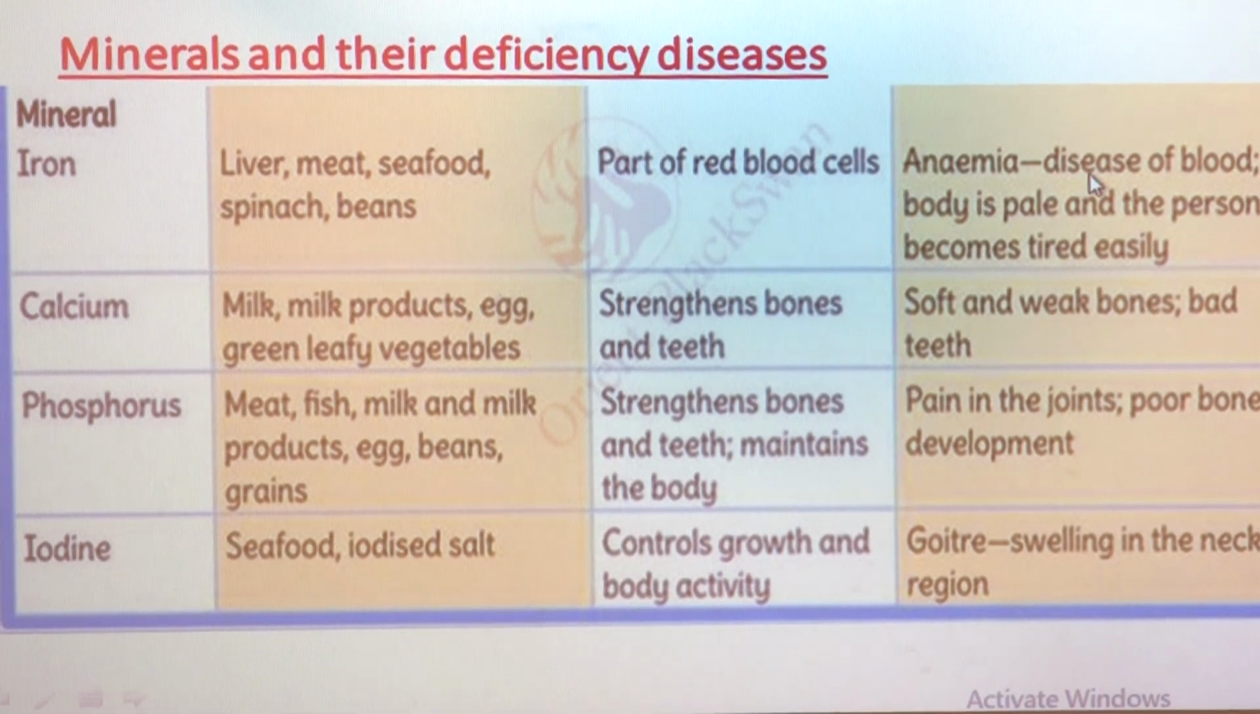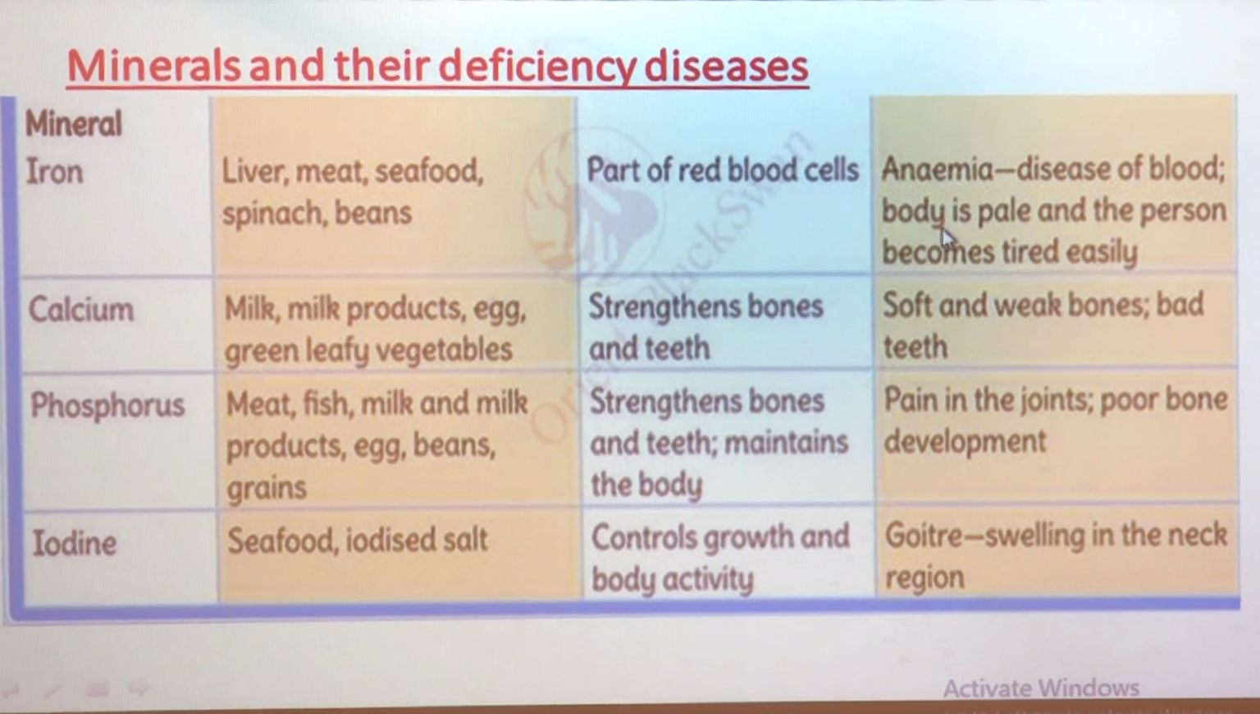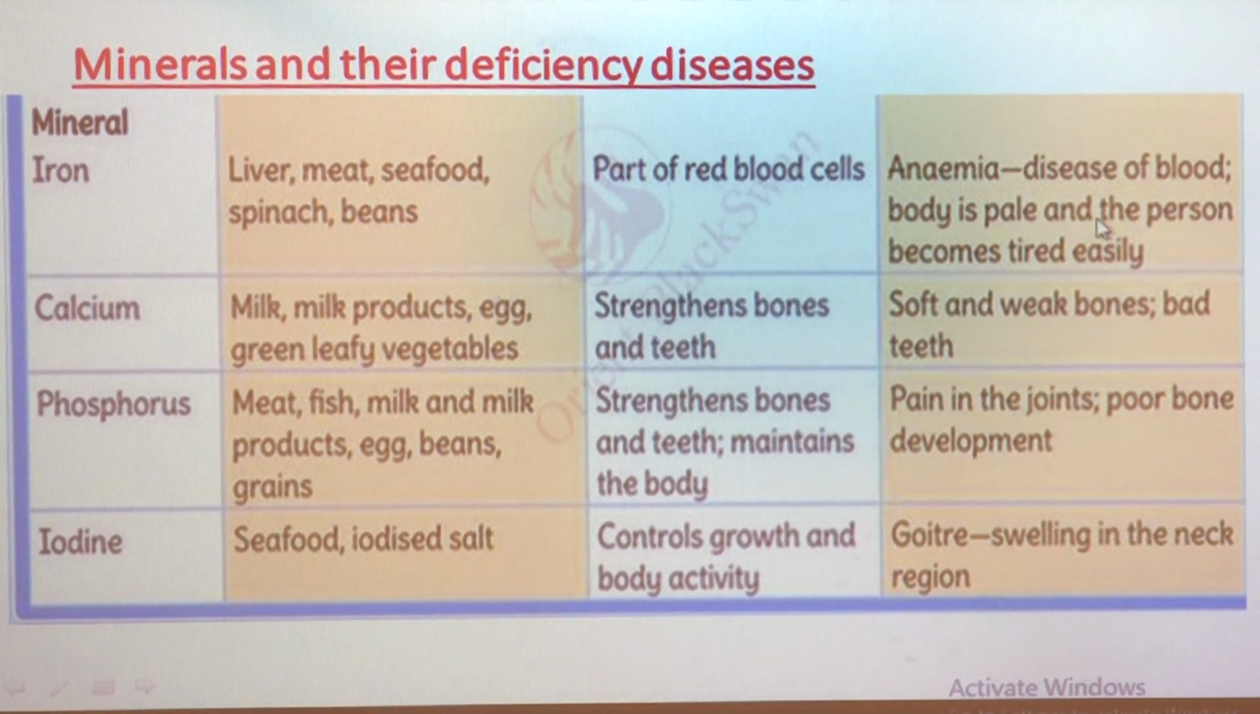Anemia is a disease of blood. What is meant by anemia? Anemia is a disease of blood, and our body is pale, and the person becomes tired easily.